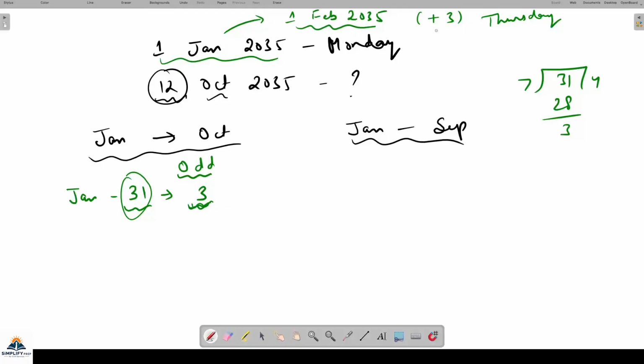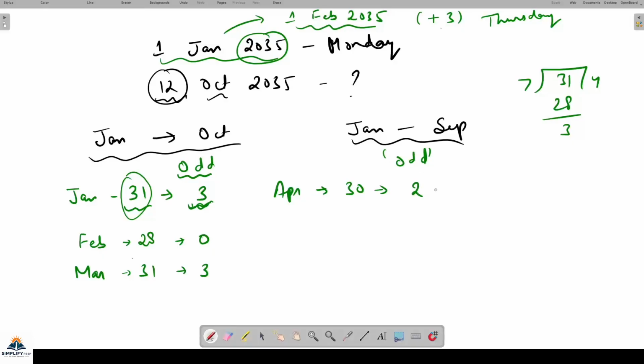जैसे 1st February तक देखा, वैसे February, how many odd days? Now that will depend on whether it is a leap year or not. This is a regular year, so odd days for 28 will be 0, है ना? 28 days का है. So March 31 days का है, odd days 3. April कितना हो जाएगा? 2 odd days, है ना? Now I'm directly saying, because April is of 30 days, so odd days will be 2. May में कितना हो जाएगा? 3, because 31 days है ना? जून, चलो लिख देते हैं. जून is of 30 days, तो odd day कितना हो गया? 2.